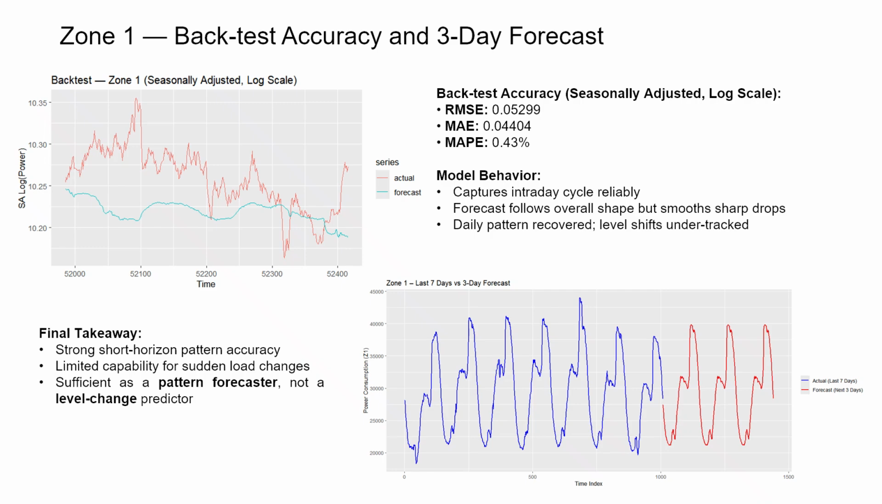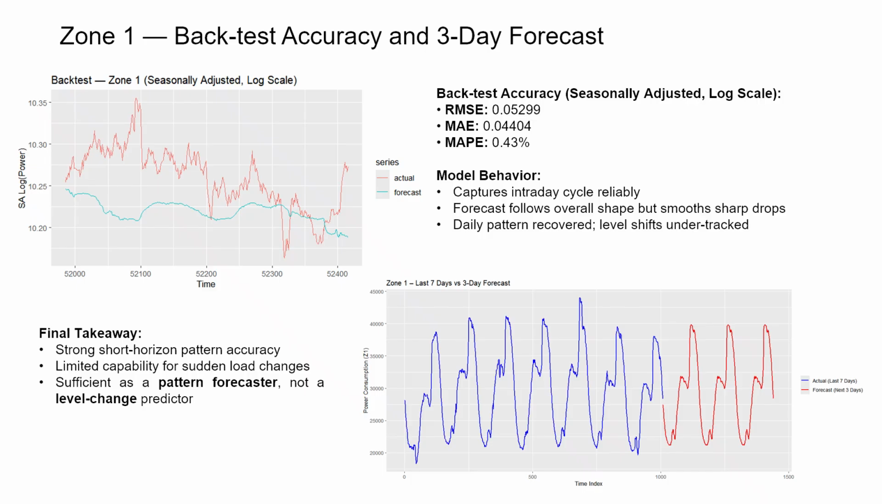For Zone 1, the backtest shows that our 10-minute model using Fourier seasonality and temperature tracks the overall intraday movement really well. The fitted line is smoother than the raw data, but it keeps the correct shape the whole time, which tells us the model isn't drifting or missing a major shift.